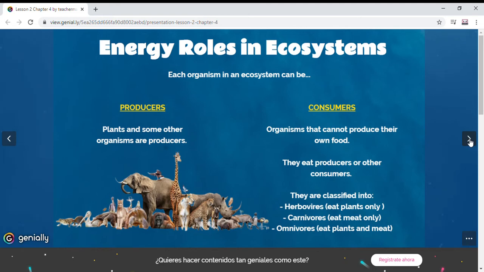They're classified into herbivores, that eat plants only, carnivores, that eat meat only, or omnivores, that eat plants and meat.